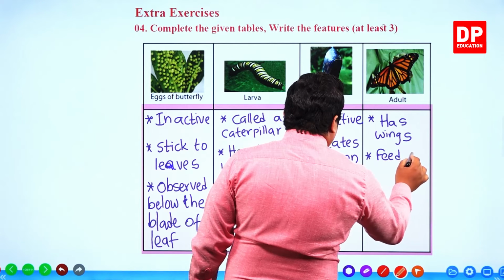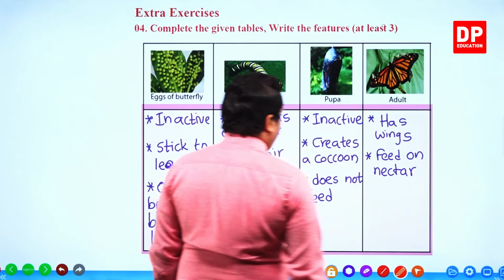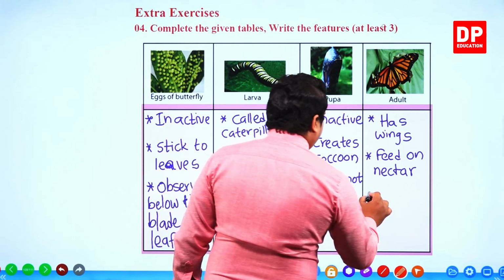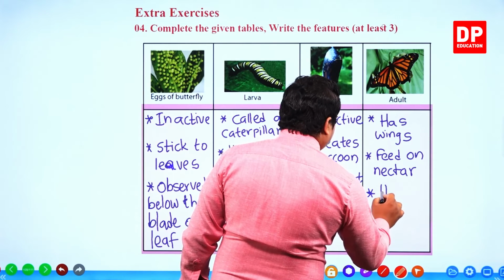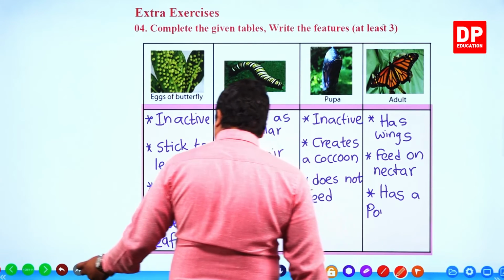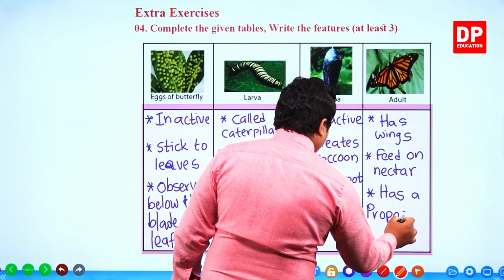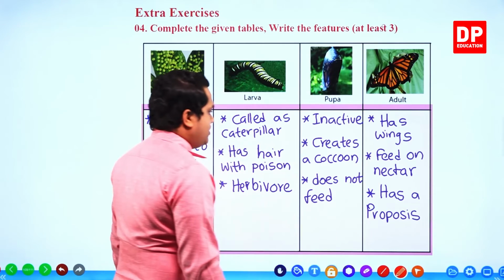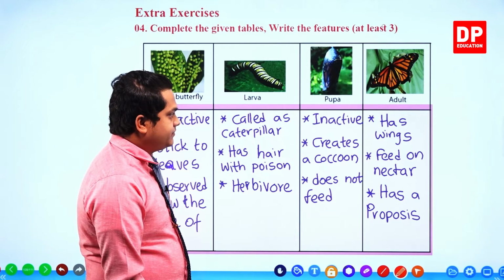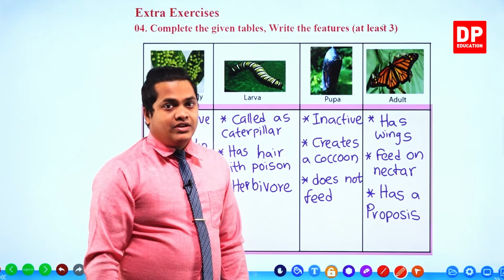Feed on nectar. Feed on nectar. Right? Then it has a proboscis. Right? So these are the special features of the butterfly. Then we'll move on to the next question.